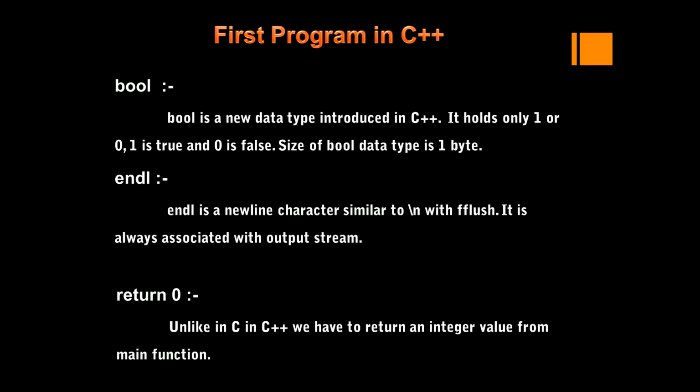So that's about today's session. In the next session, we will see the compilation procedure of this first program .cpp, and we will do some experiments on it. We will deeply understand why this iostream came, and what happened to iostream.h. We have stdio.h, but here we are not using iostream.h, we are just using iostream.